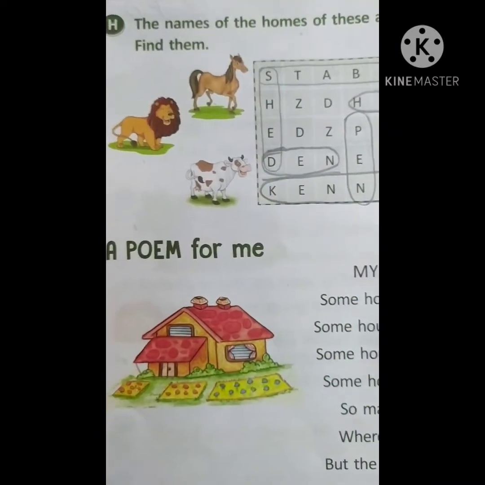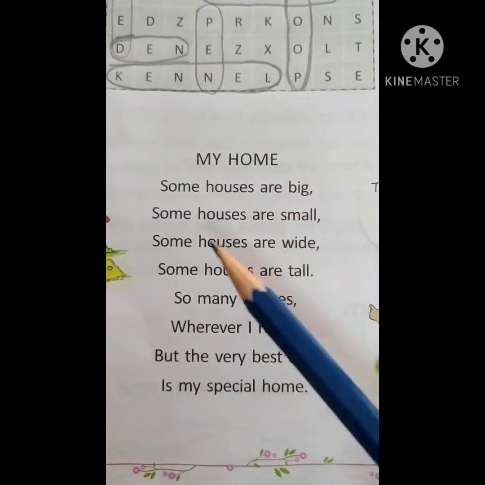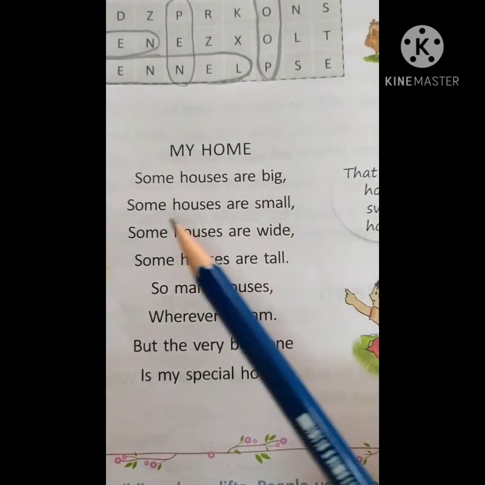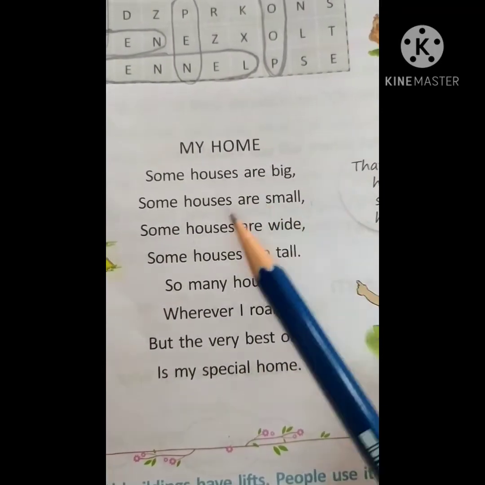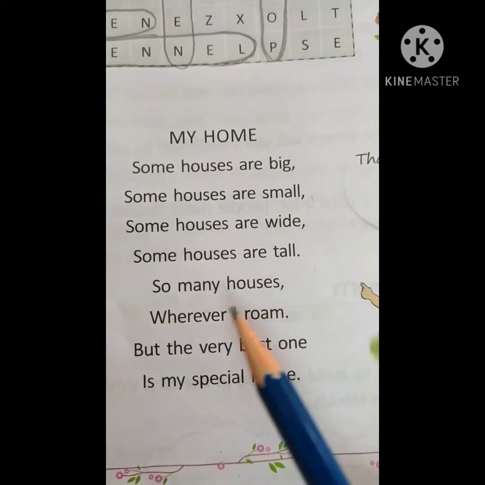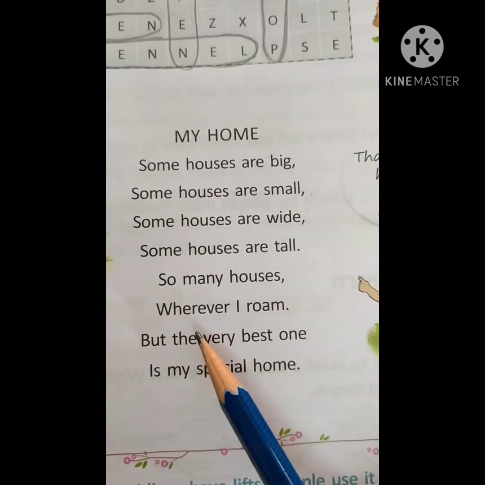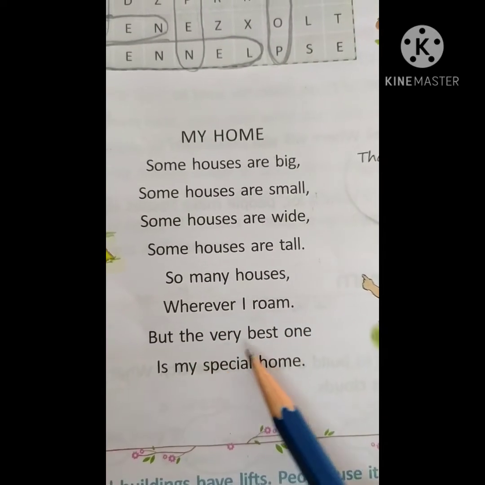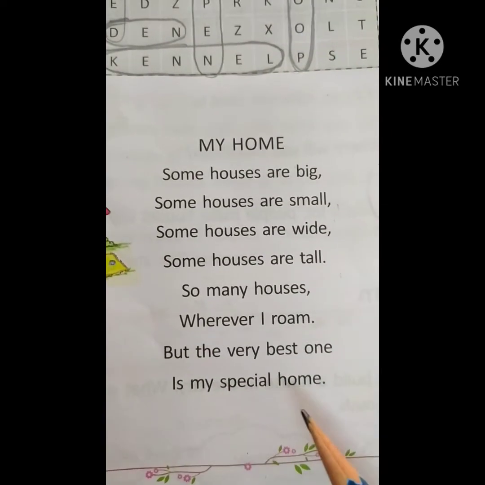Okay. Next one. A poem for me. My home. Some houses are big. Some houses are small. Some houses are wide. Some houses are tall. So many houses wherever I roam, but the very best one is my special home.